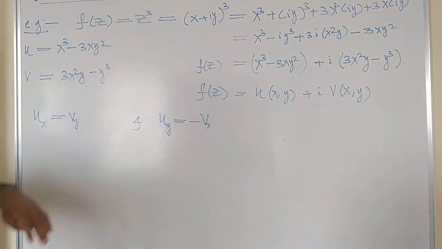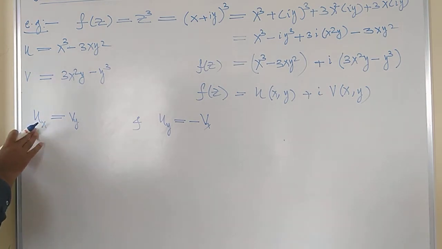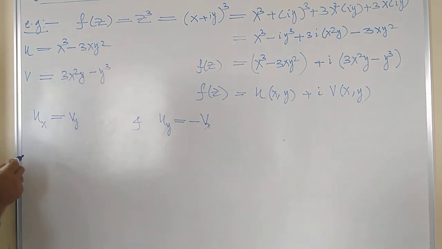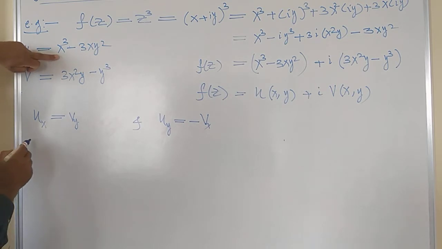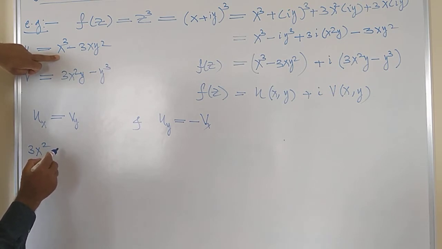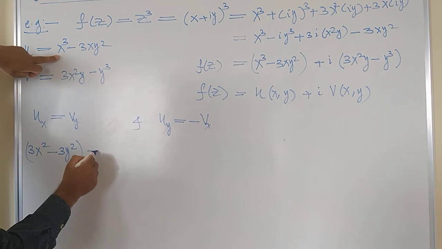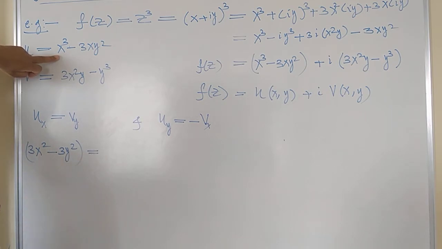In terms of r, the conditions are different, so let it be. So differentiate this function with respect to x. So this is partial u by partial x. If you take the differentiation of this with respect to x, you will get 3x square minus 3y square, right?